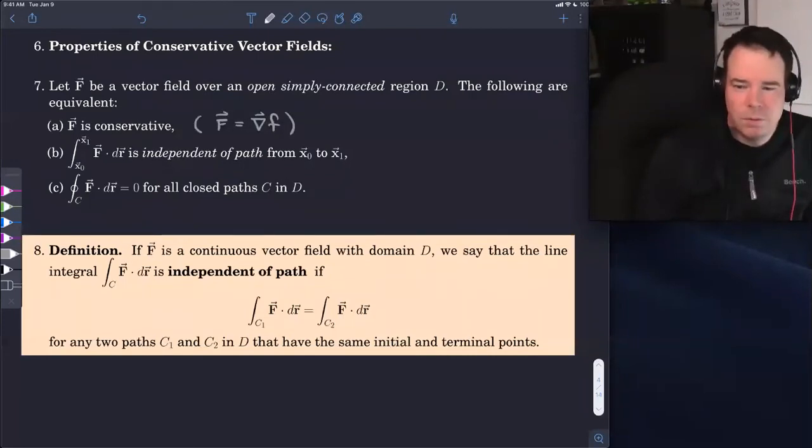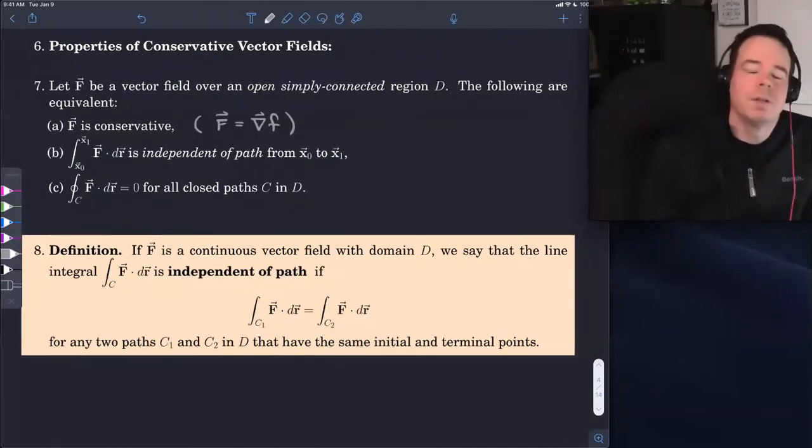F is conservative. In other words, it's a gradient vector field, so it has a potential function. The line integral over any path from x0 to x1 is independent of the path chosen, so it only depends on the endpoints. And the line integral around any closed path in D is 0.